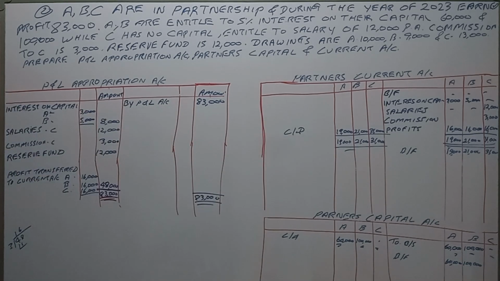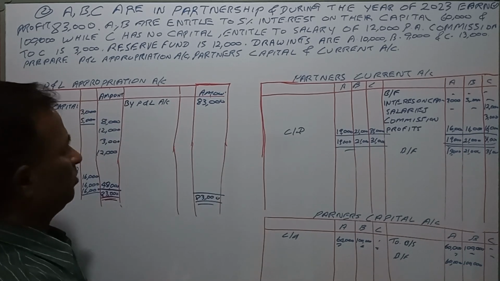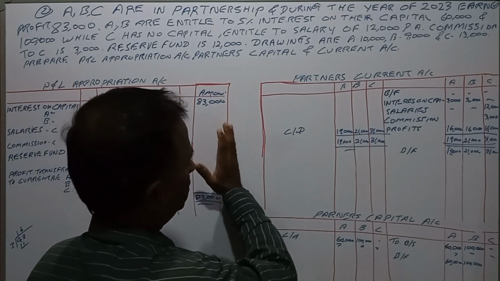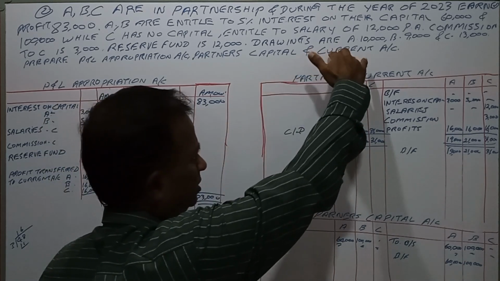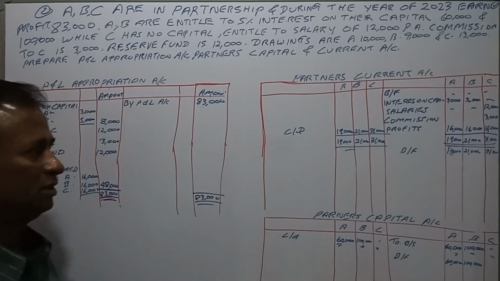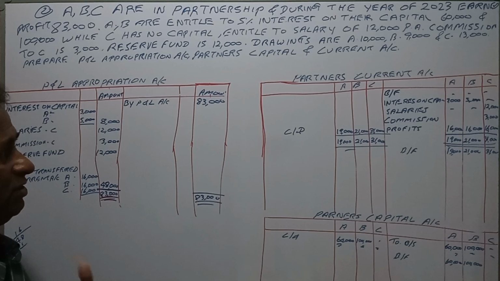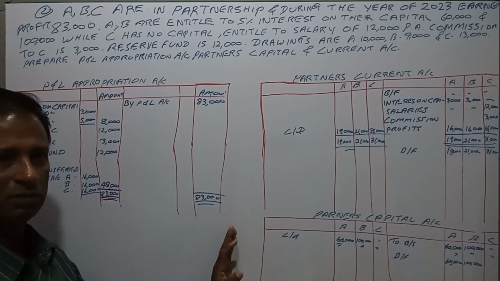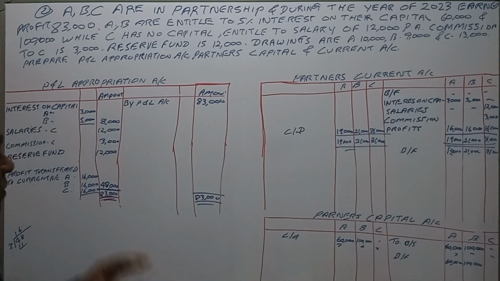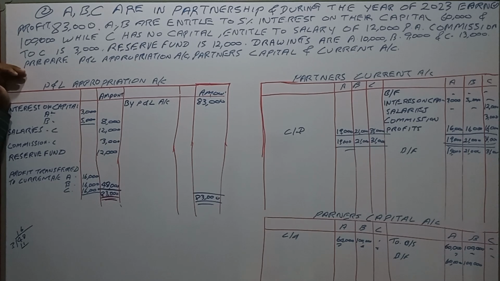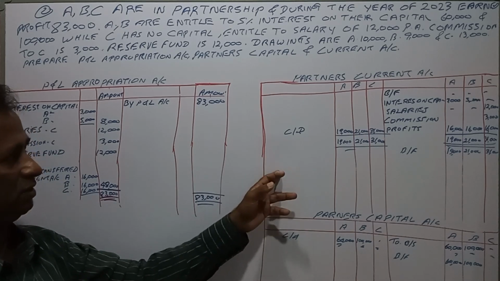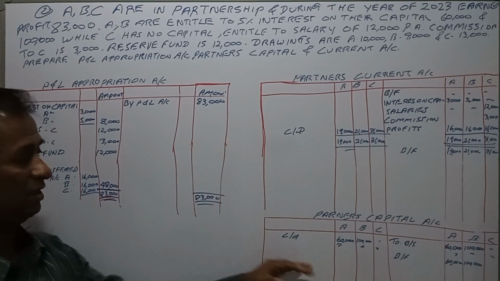So this is the profit and loss appropriation account. This is the partners' current account. This is the partners' capital account. This is a fixed capital account. In a fixed capital account, you will show all the things in capital. This is not fluctuating, this is the fixed capital account method.